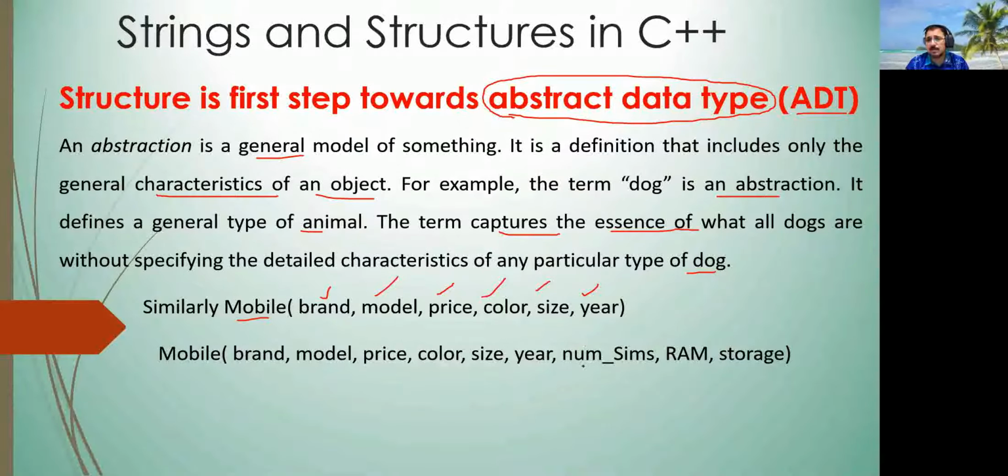For example, I want to know the number of SIMs that this mobile can support, how much is its RAM, how much is its storage. Maybe someone will say, I am interested in the processor also, what type of processor and what type of camera has been used. So you see, many details are possible for everything,